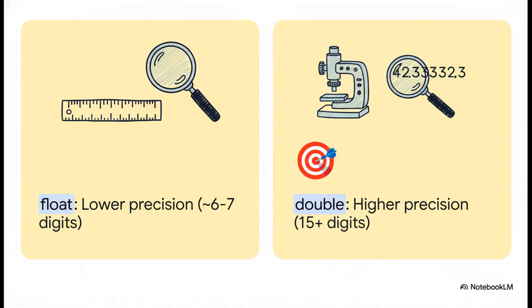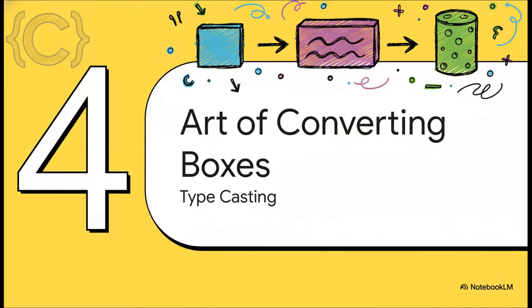So you might be wondering, what's the big deal between a float and a double? It all comes down to one word: precision. A float is fine for most everyday decimals, but a double can hold way more digits after the decimal point. And that's absolutely crucial for things like scientific or financial calculations, where being off by even a tiny fraction could cause big problems. So, what happens if you have data in one type of box, but you need to move it into another type of box?